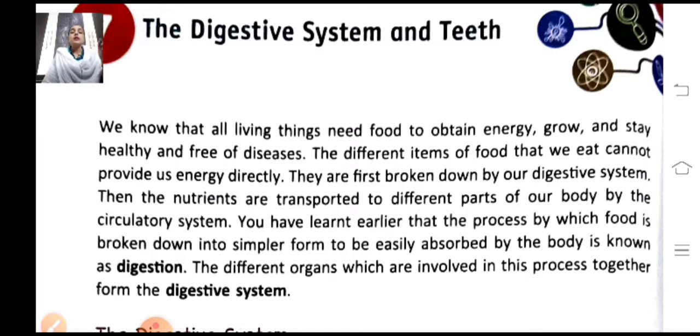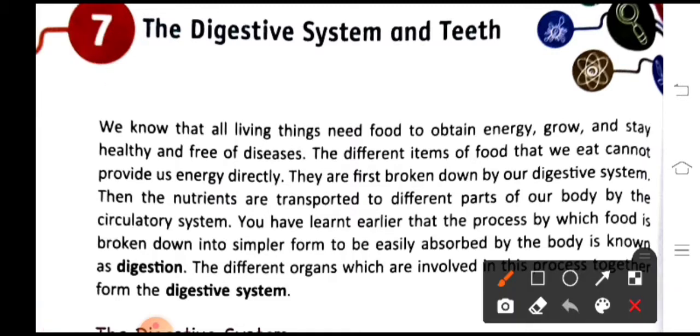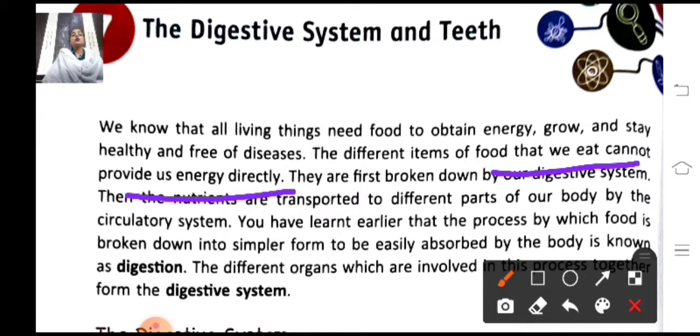Okay, and the different items of food that we eat cannot provide us energy directly. The different kinds of things that we eat do not provide us energy directly.